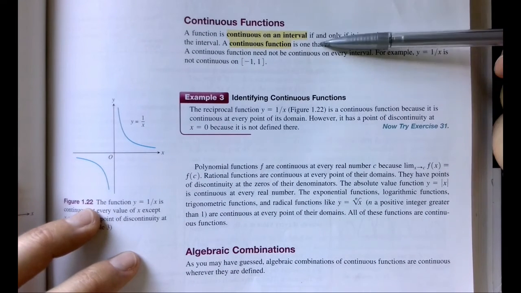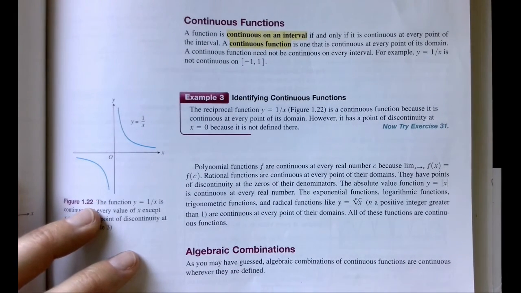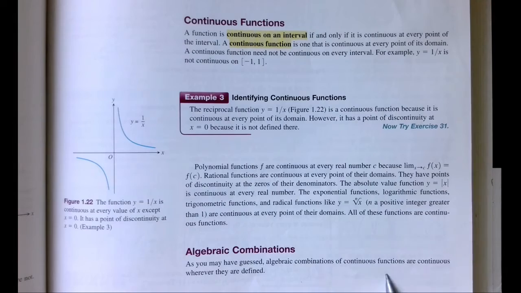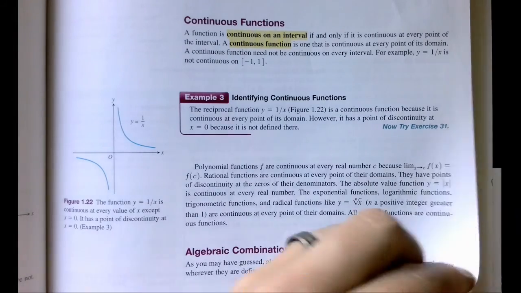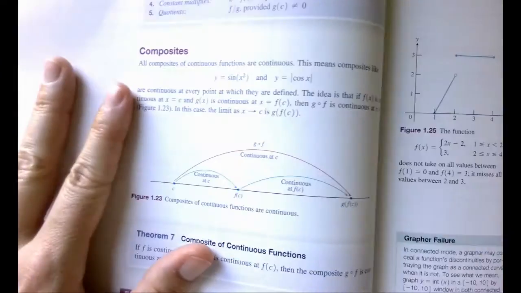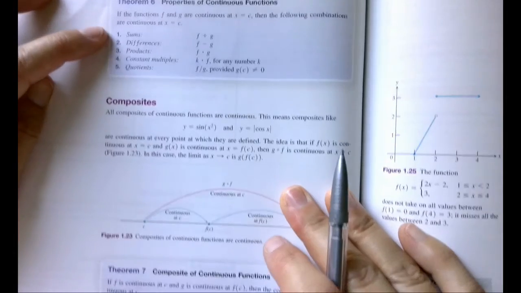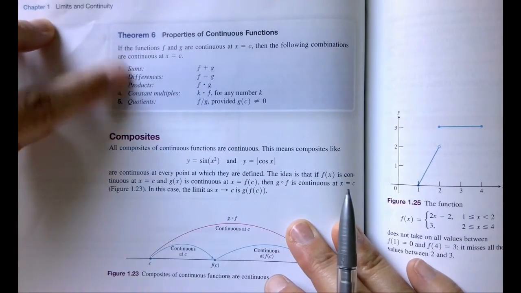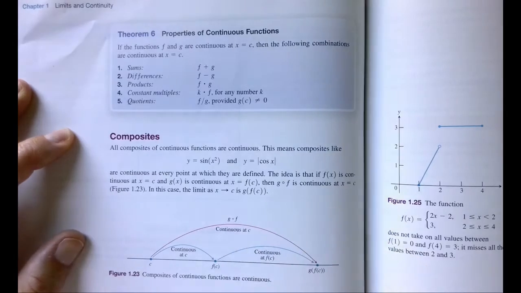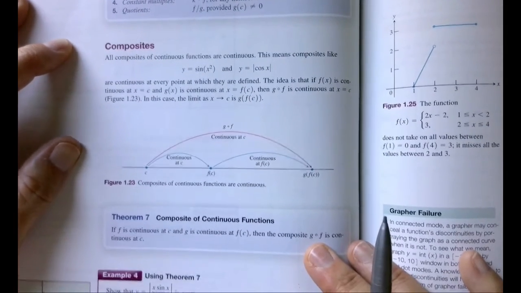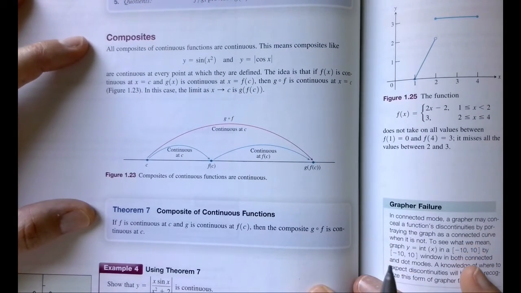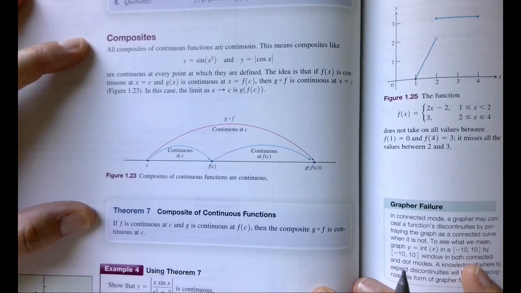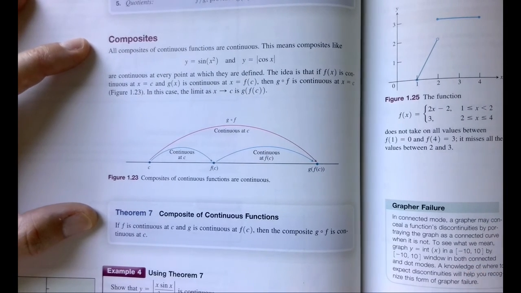Goes back to the idea up here. Okay, now combinations. You can basically do any combination with continuous functions and the result is considered continuous. There are some properties here. Basically it talks about if you add and subtract and so forth, but what you need to remember is if you do any operations with functions that are already continuous, your result is still continuous. The same holds true with composites. If you compose functions that are continuous, then the result itself is also a continuous function.